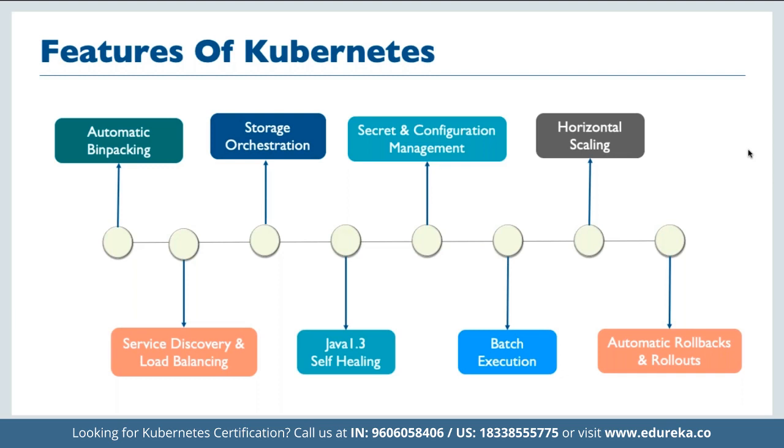And Kubernetes also offers self-healing. Then it also offers a secret and configuration management system. It offers us batch execution, horizontal scaling, and automatic rollbacks and rollouts. That is just like we have for Chef and Puppet, where we can roll out and roll back easily for n number of containers. Same thing is also applicable for Kubernetes.